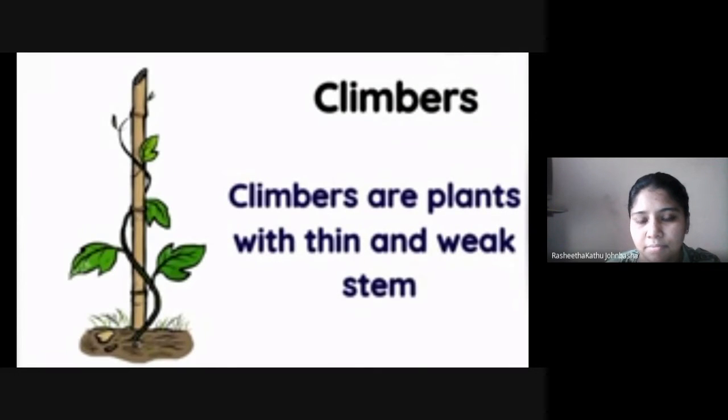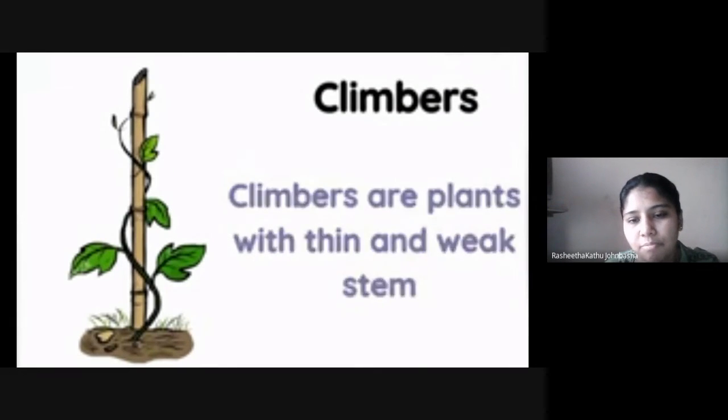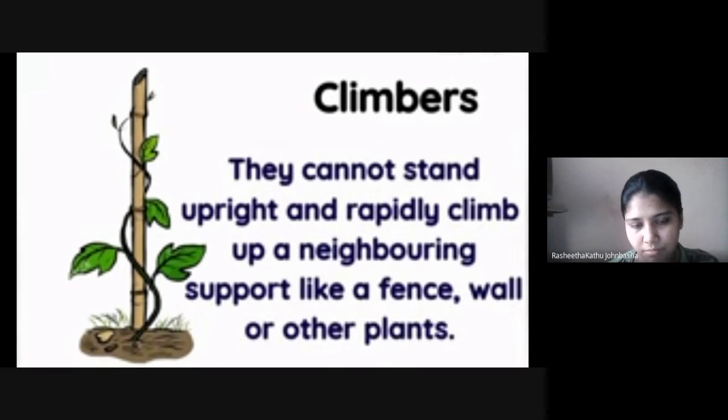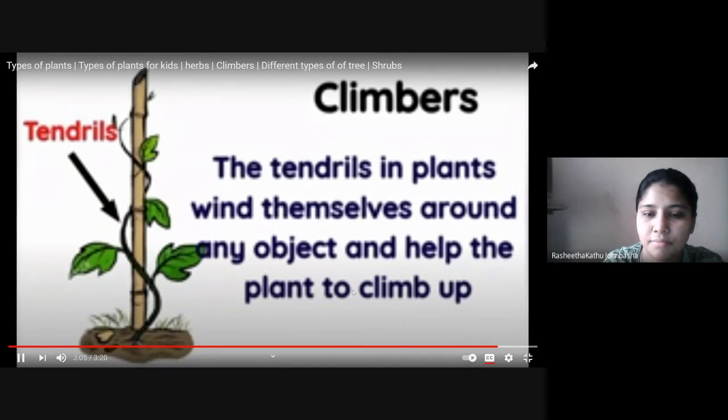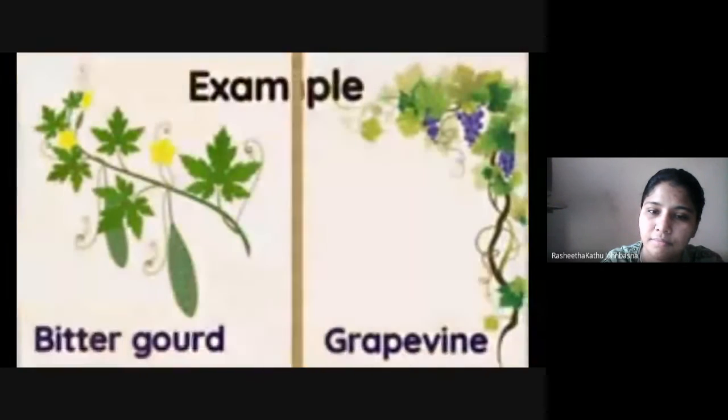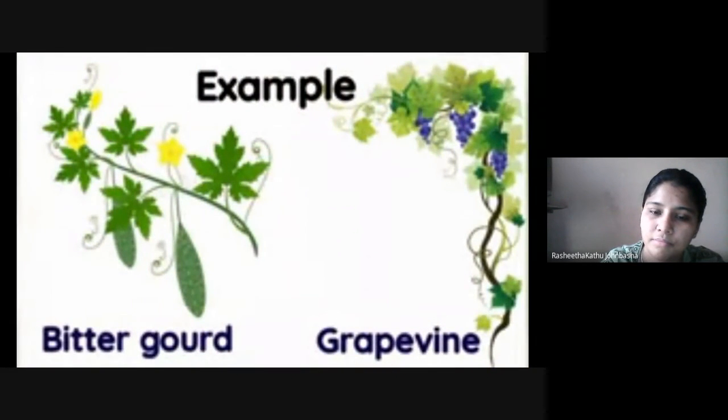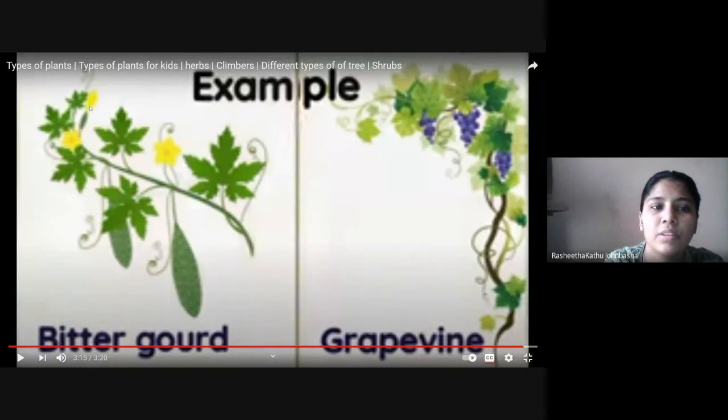Climbers. Climbers are plants with thin and weak stems. They cannot stand upright and rapidly climb up a neighboring support like a fence, wall, or other plants. The tendrils in a plant wind themselves around any object and help the plant to climb up. Common climbers include bitter gourd and grapevine. Okay, so two types of plants we have learned.